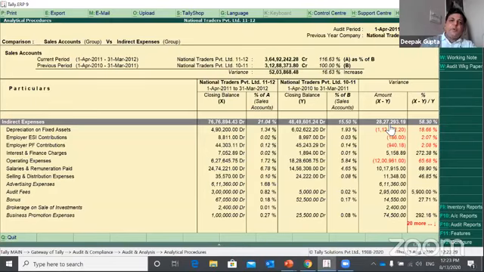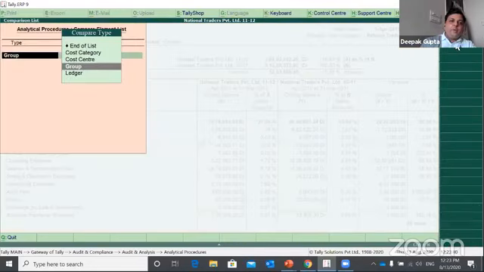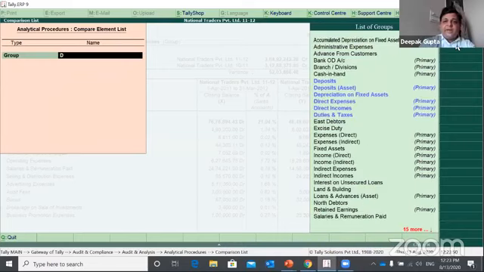Moreover, if you want to add more expenses to compare against the sales, there is an option by clicking on F6 Advanced Compare, and you can add again a group or ledger. So if I have compared only indirect expenses and you want to compare direct expenses as well, I can add direct expenses also.